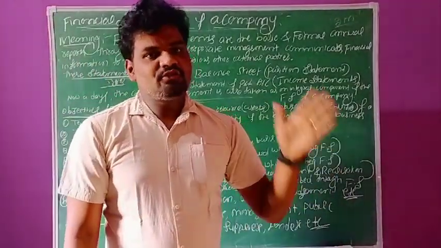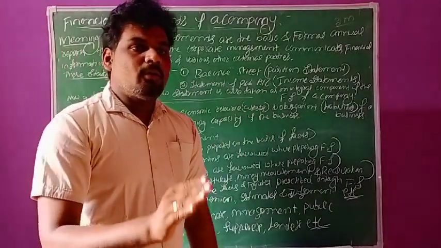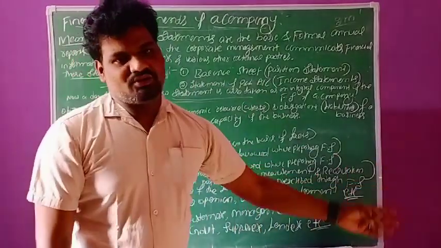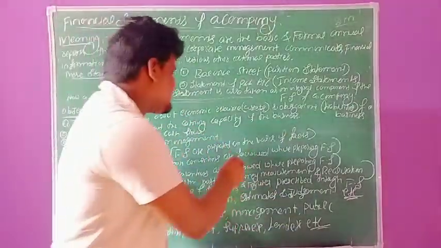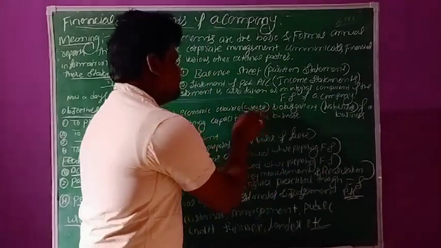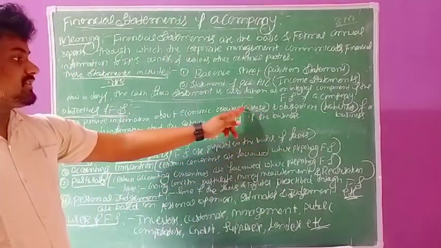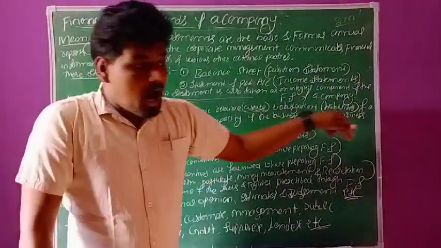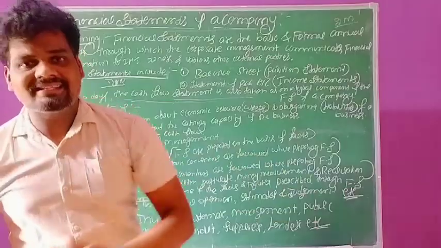The first objective of financial statements is to provide information about economic resource. Here resource means nothing but whatever the assets in the business organization, this is called economic resource. And obligations means nothing but whatever the liabilities in the business.